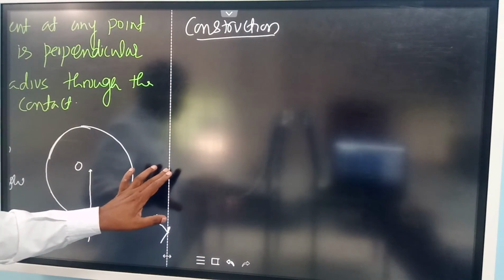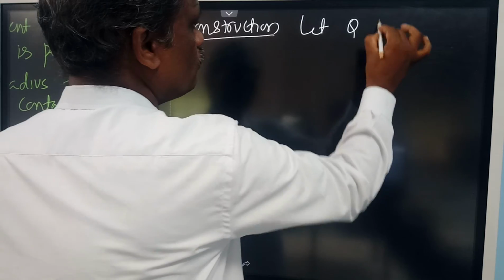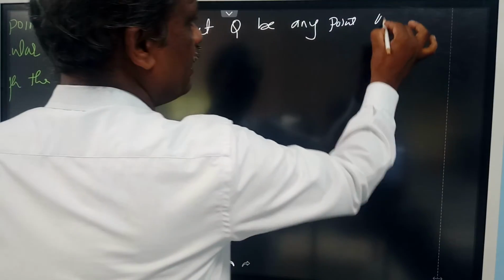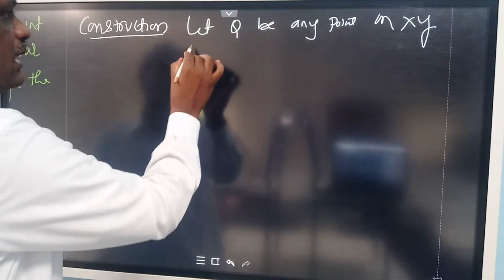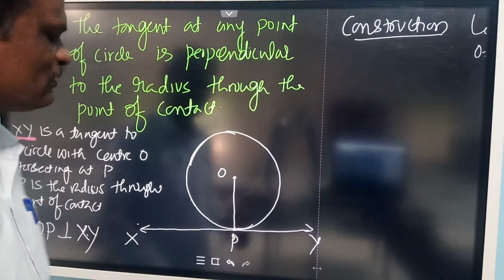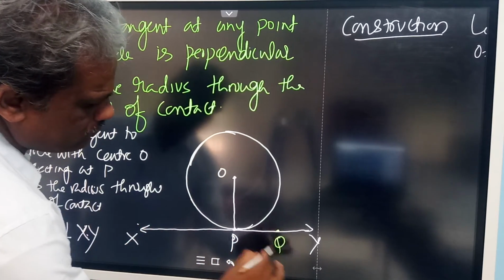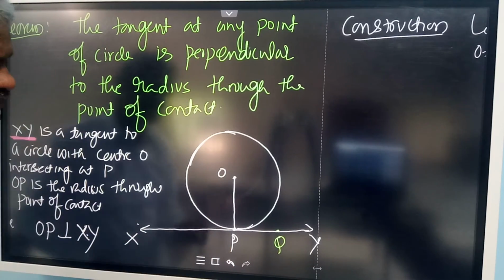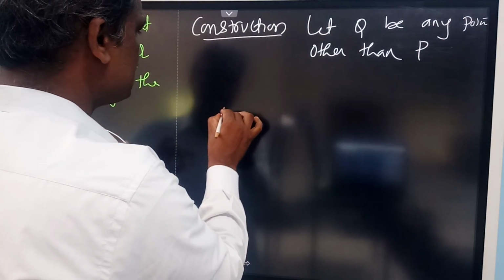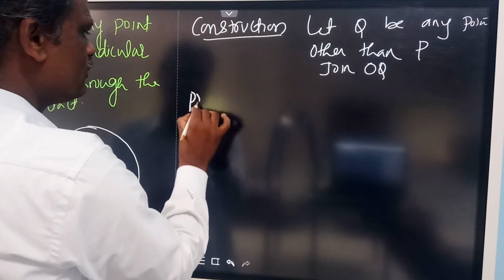Let us take a point Q on XY. Let Q be any point on XY, other than P. So you have to select any point on XY. So now I am going to select one point on XY. So this is Q. You can take it anywhere except P. Then join OQ. So let us join OQ. So let us come to the proof.